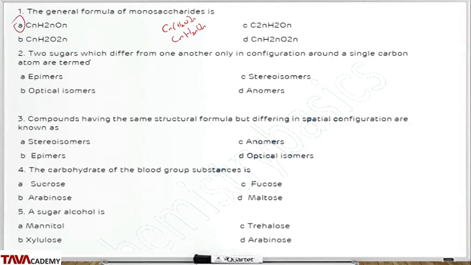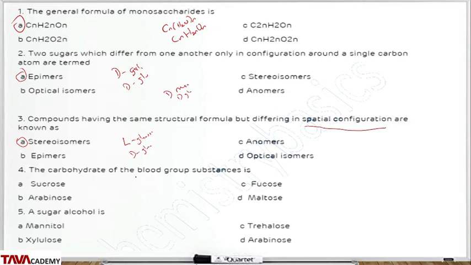Question 2 says two sugars which differ from one another only in configuration around a single carbon atom are termed epimers. Examples of epimers are D-galactose and D-glucose, or D-mannose and D-glucose. Question 3 says compounds having the same structural formula but differing in spatial configuration are known as stereoisomers. For example, L-glucose is a stereoisomer of D-glucose.